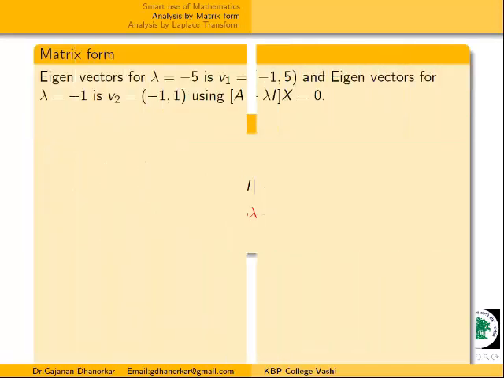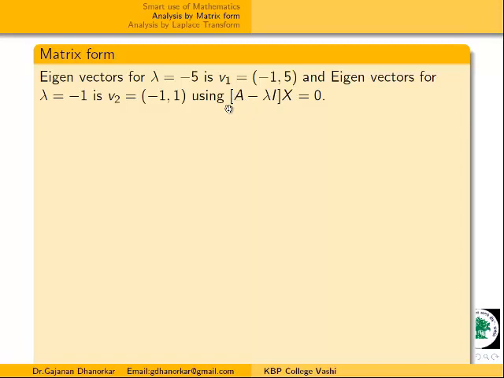Now from these eigenvalues, corresponding to the eigenvalue lambda is equal to -5, we know how to find the eigenvector: V1 is equal to -1, 5. And for the eigenvalue lambda is equal to -1, we get V2 is equal to -1, 1. You can find this eigenvector, and you know how to find an eigenvector.